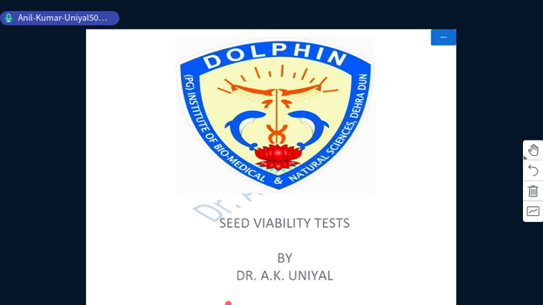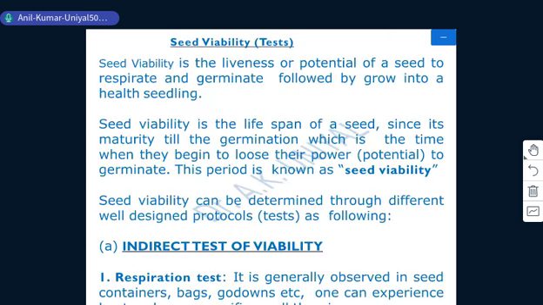Good morning. Today I am going to describe seed viability and various methods to determine the viability of seed in different species. Actually, what is seed viability? It is the liveness or potential of any seed to respirate and germinate, if given a chance to grow into a healthy seedling.